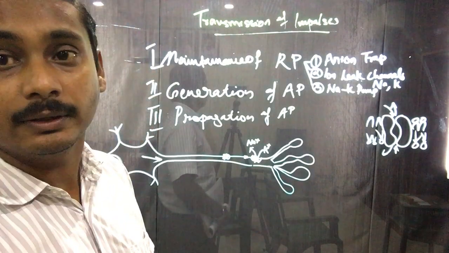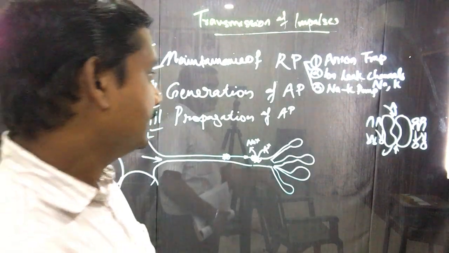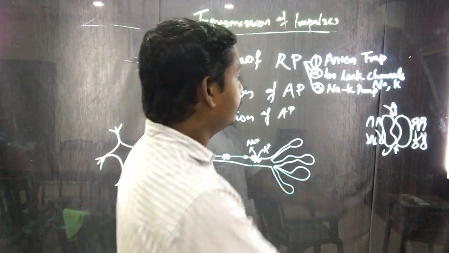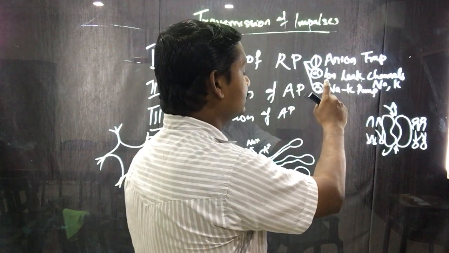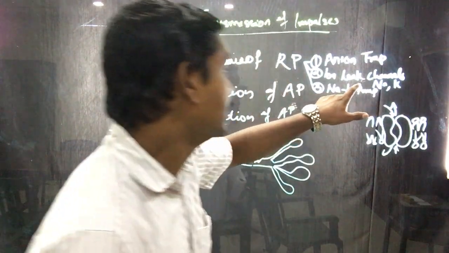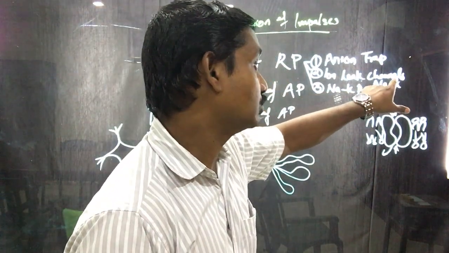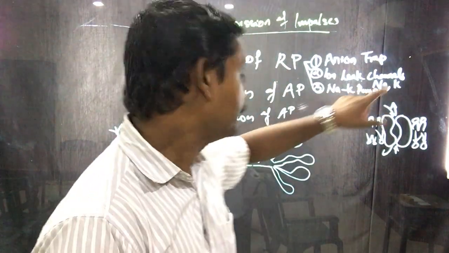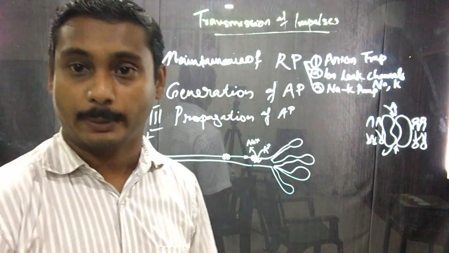Second one is ion leak channels. As the name implies, various positively and negatively charged ions leak through transmembrane channels in and out of the axon membrane.